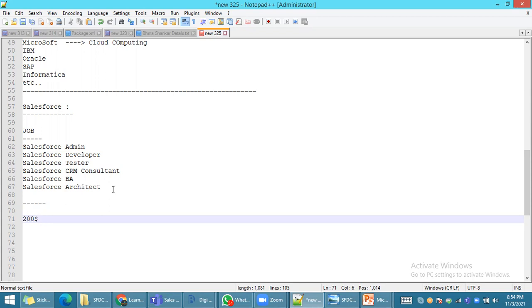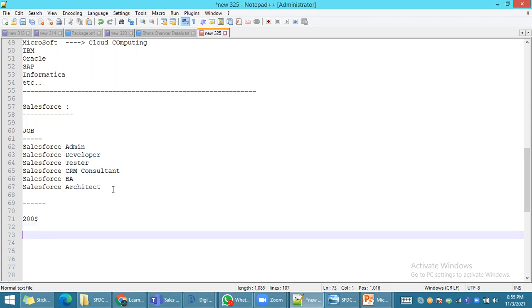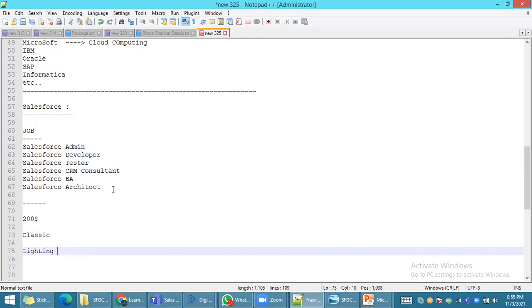Okay, in Lightning, Lightning is the right Lightning module. LWC, what does it mean? Like LWC. You know, Salesforce earlier was in Classic. Now it has completely moved into Lightning or LWC.